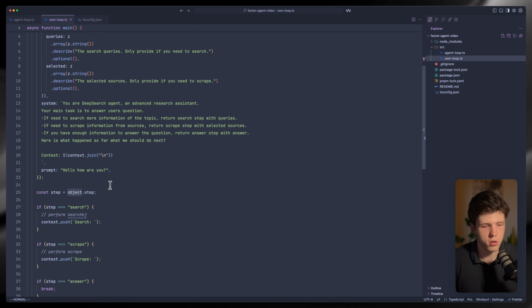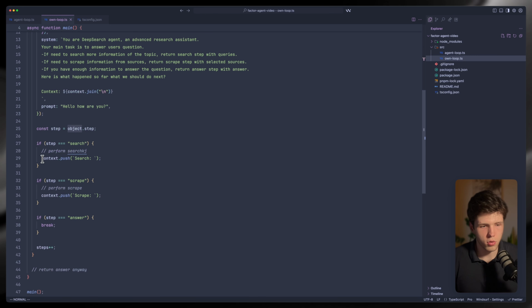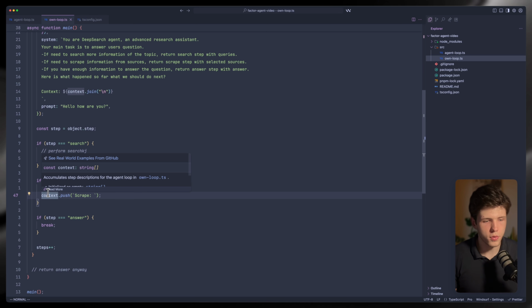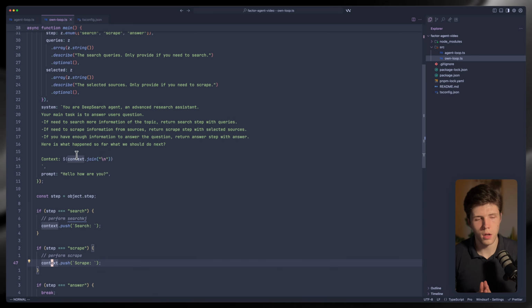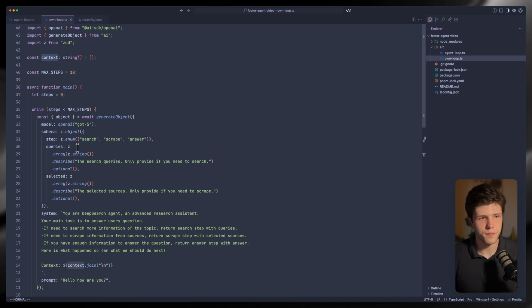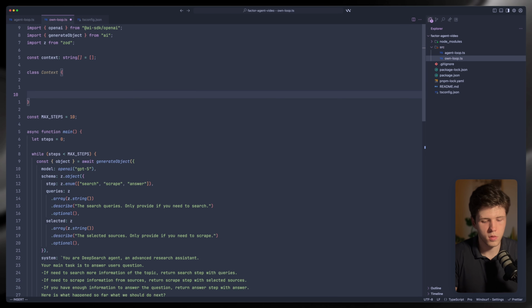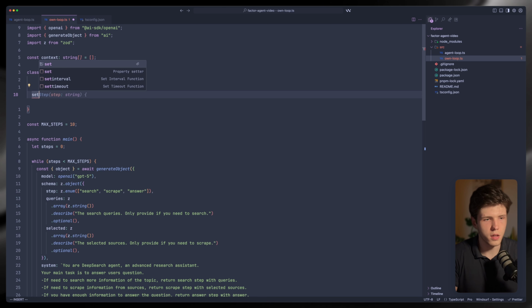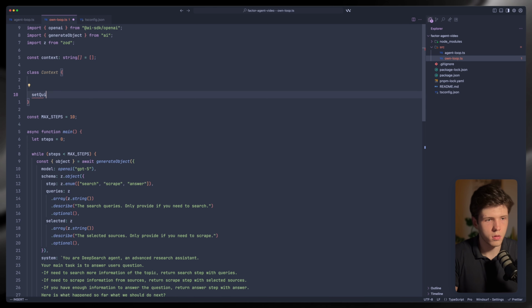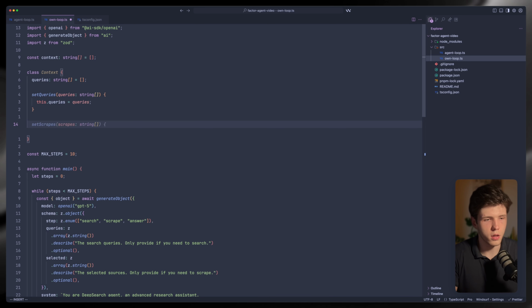We're defining our structured output, and based on the step, we're just performing an action. For now, it's just a context push, but that's another thing. We've moved our context out of the agent itself. For now, it's just a string, but most likely if you would implement it, it would be some kind of class where you have setters and getters, for example, set queries, like so, and we will have get queries.